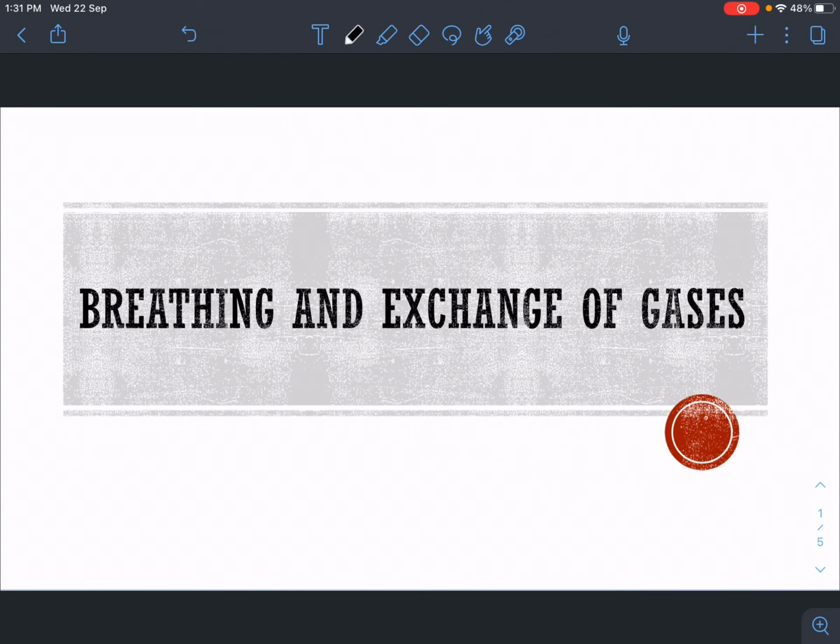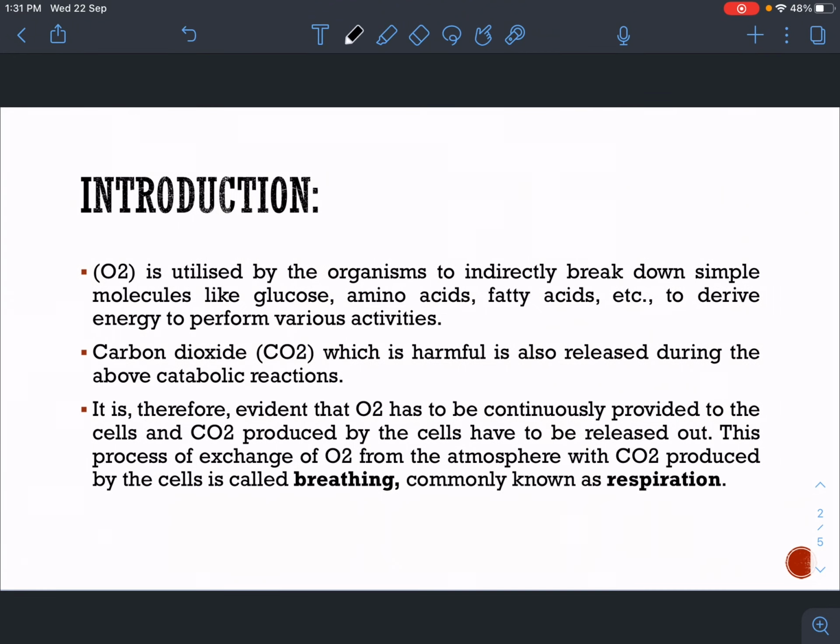Breathing and exchange of gases is our next unit. So in the first part, we will first of all start with introduction. Oxygen is utilized by organisms to directly break down simple molecules like glucose, amino acid, fatty acid, etc. to derive energy to perform various activities.